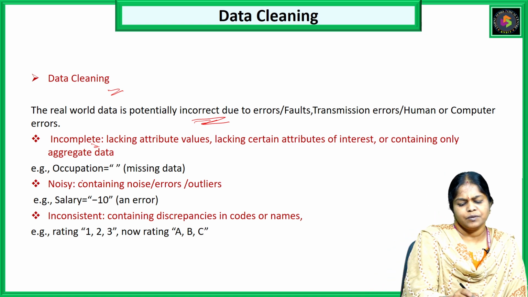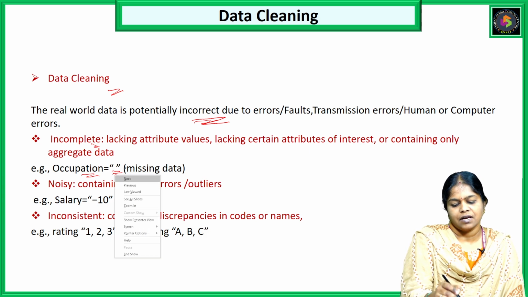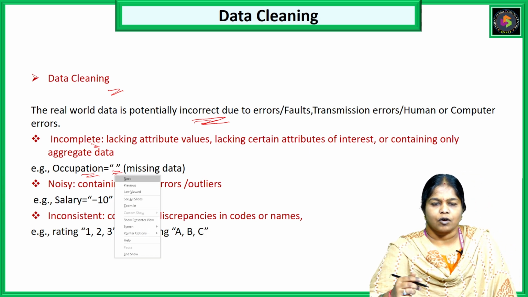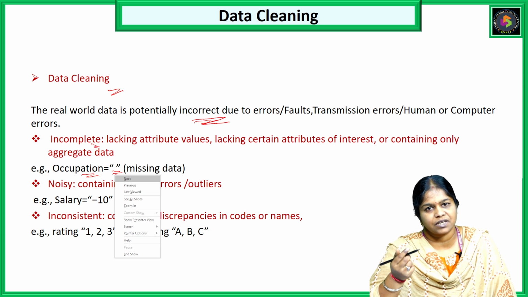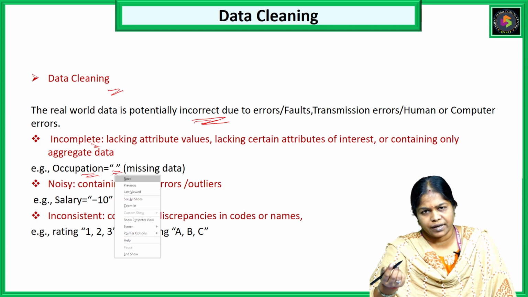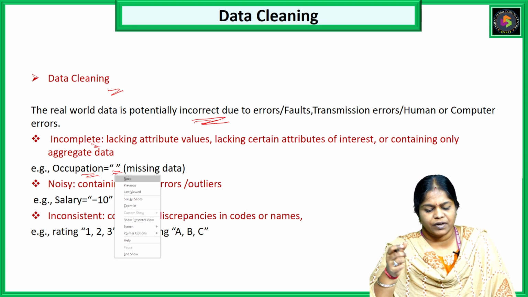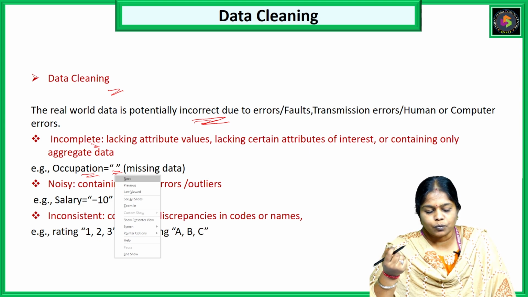For example, you just see occupation. Occupation is equal to, here we have some blank space. So there is some missing value over there. The occupation should be something like student or any employee or whatever it might be. We have to fill that occupation value. We cannot leave that as such. So that is one of the incorrect data where we cannot work further.